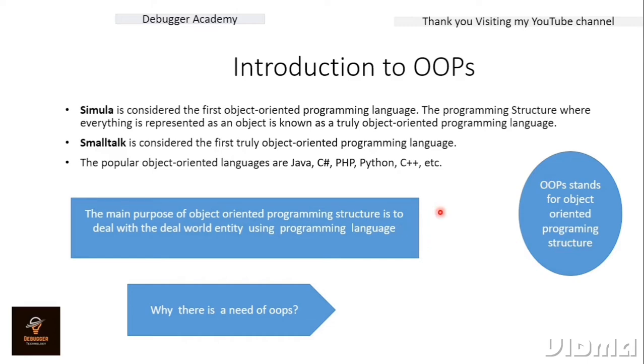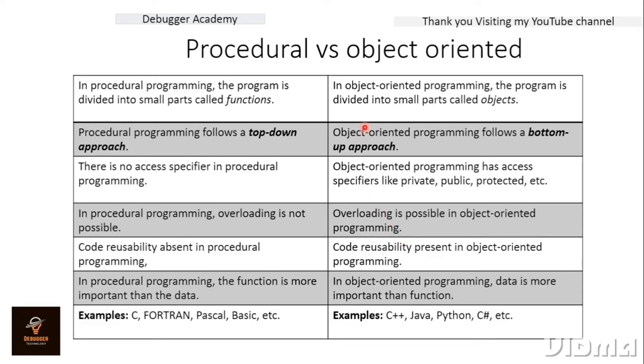But one of the major questions is why we follow the object-oriented programming structure. Why is there a need for OOPS? So let us understand the need for OOPS. Previously we were following procedural-oriented languages. For example, C is a procedural-oriented programming language. In that we follow the top-down approach.